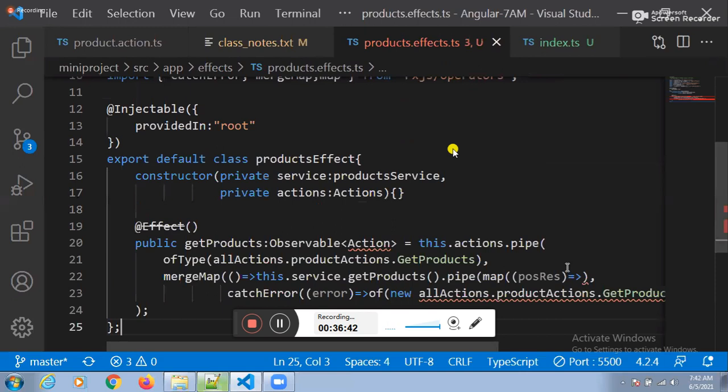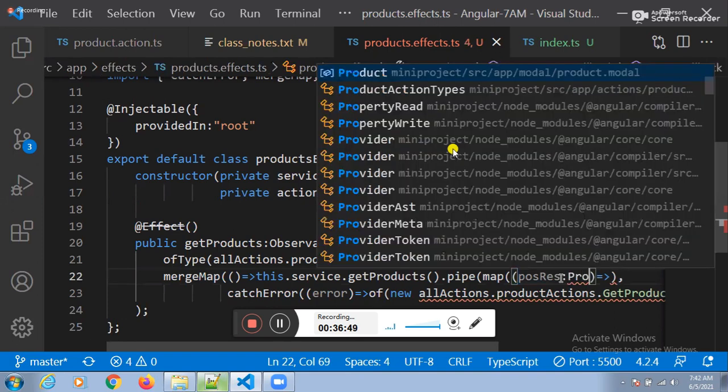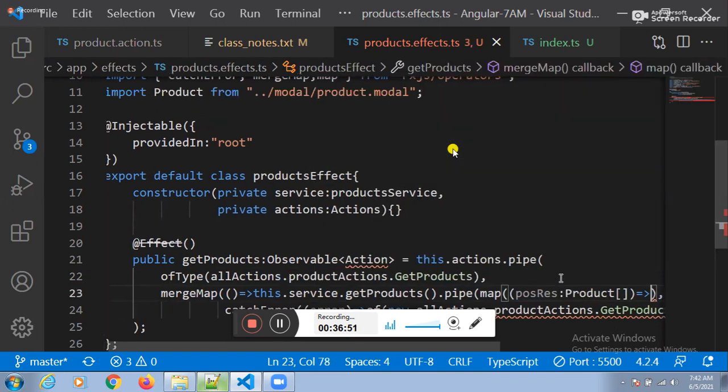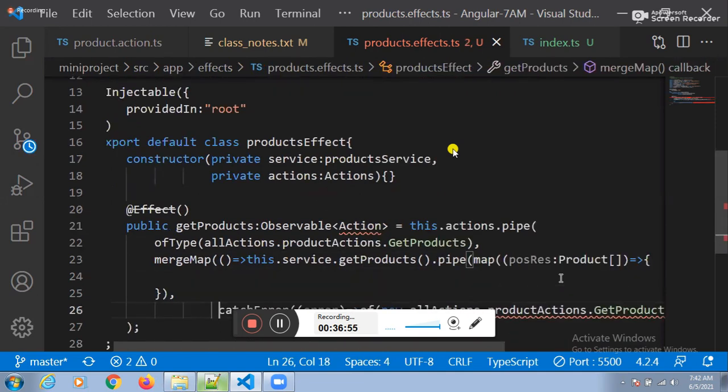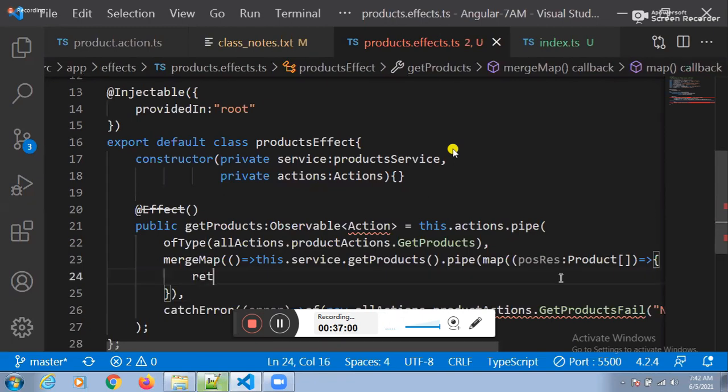Fine. And one more pointer. What is the data type of this positive response? The data type of this positive response is the product array. This is a positive response. We need to hand over to the second class, right? How to hand over to the second class?